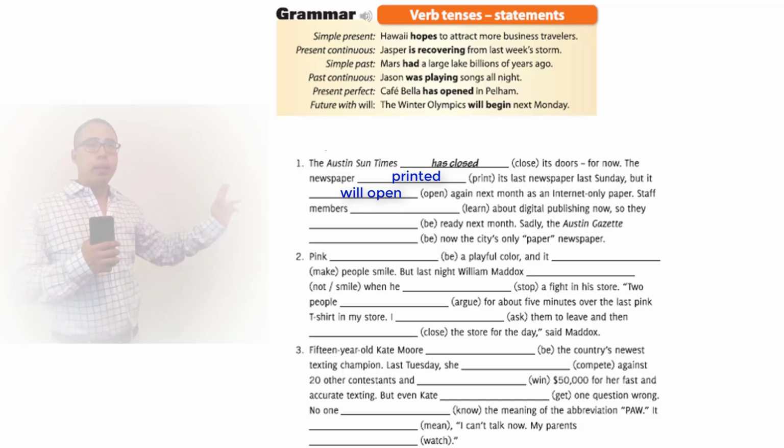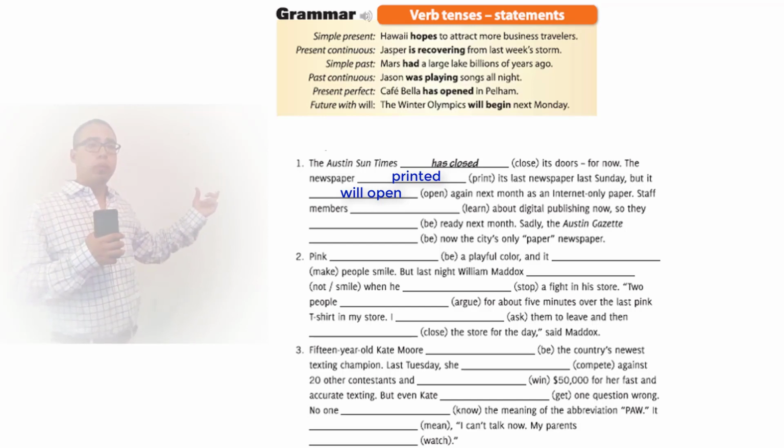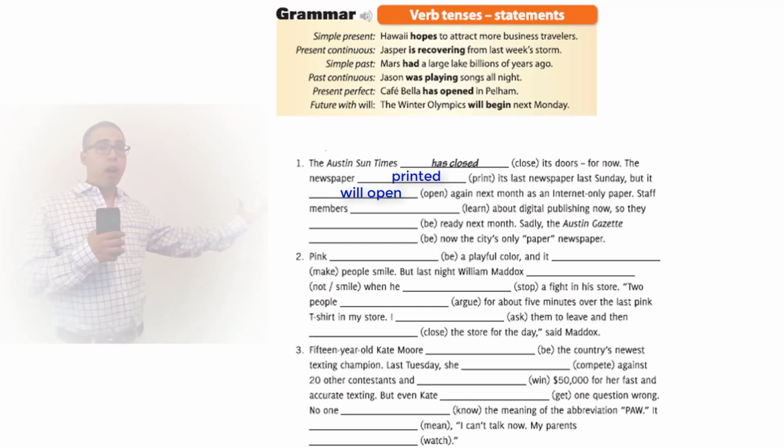Printed. Okay, something it did in the past, but it will open again next month. Will, so it's future with will, and the verb stays the same. Will open. It will do it in the future.